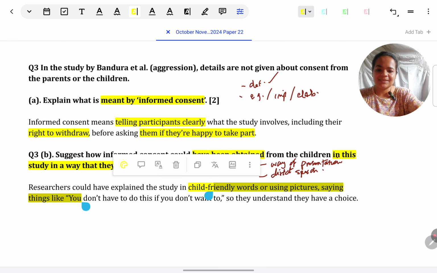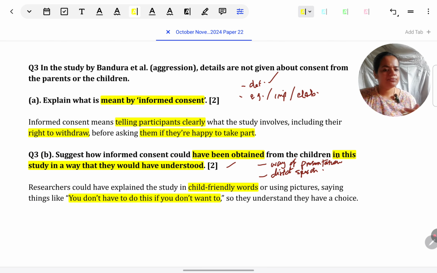So simple words can be, or child-friendly words. You don't have to do this if you don't want to. A child can understand this. A 3 to 6-year-old child can understand without using any jargon like you can withdraw at any time, or you can refuse participation at any time. This is how we would talk to children.